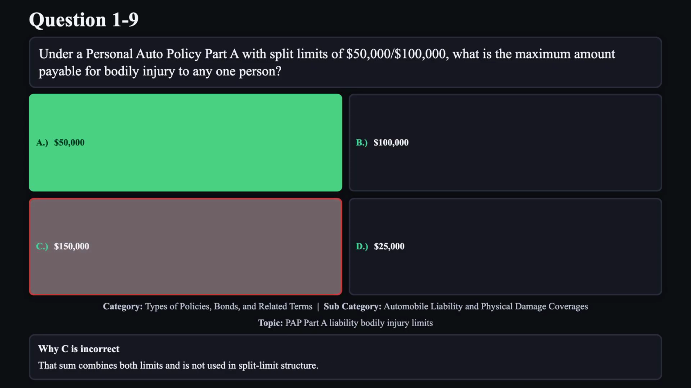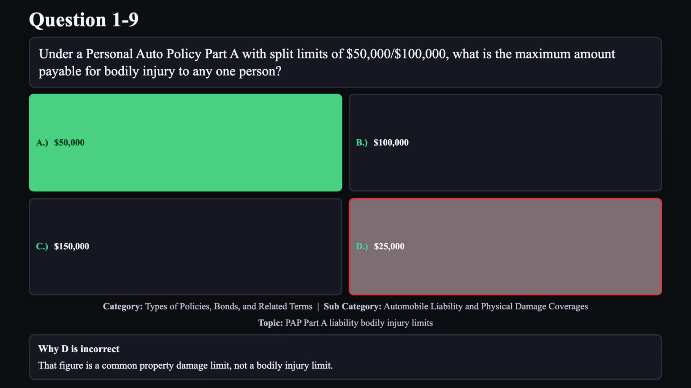Reason C is not correct. That sum combines both limits and is not used in split limit structure. Reason D is not correct. That figure is a common property damage limit, not a bodily injury limit.